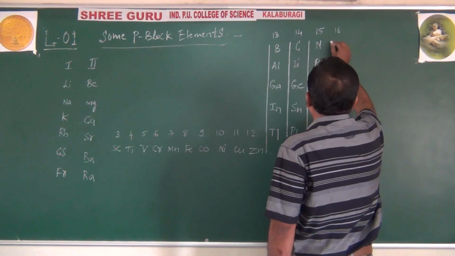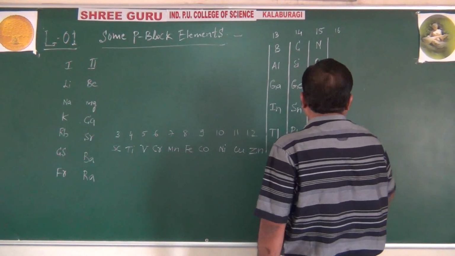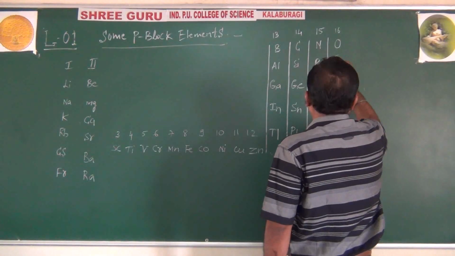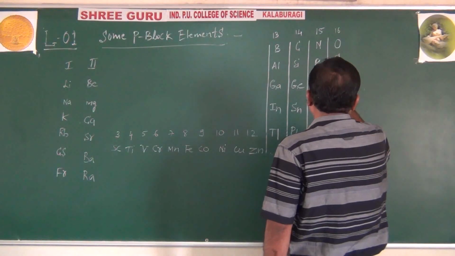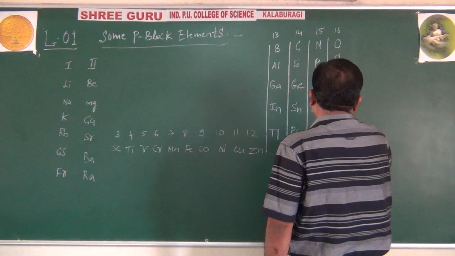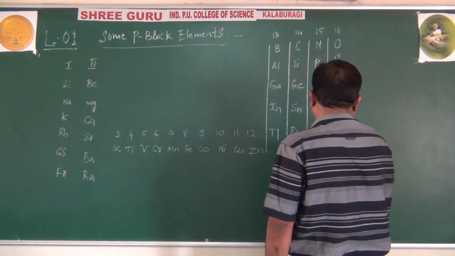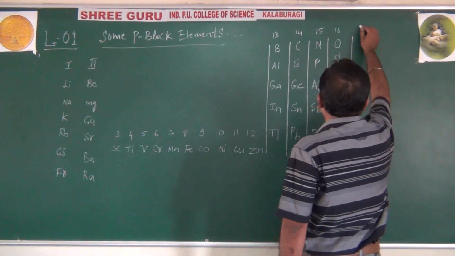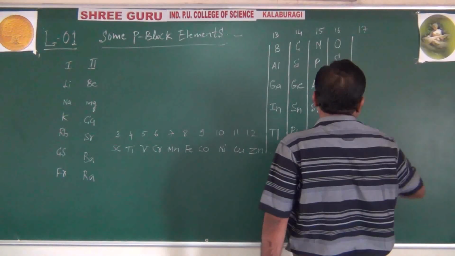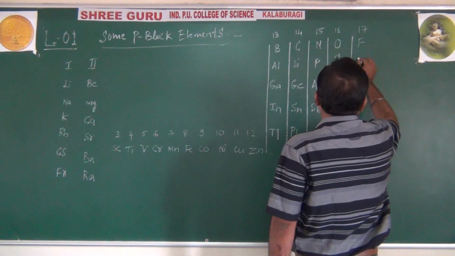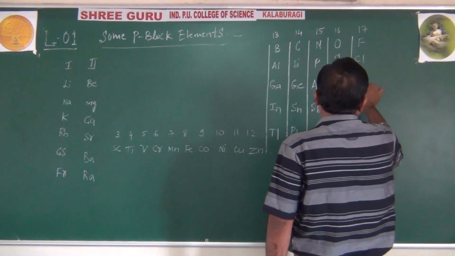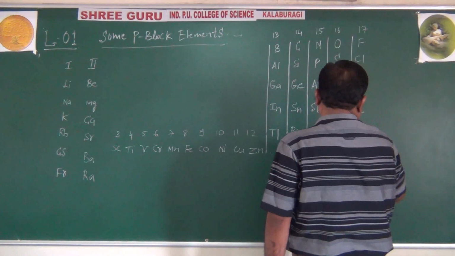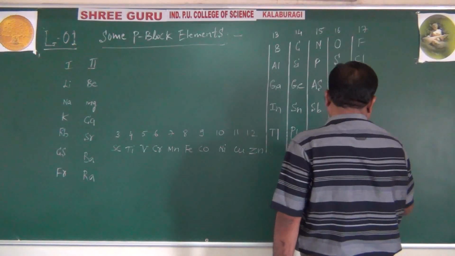16 group, that is the oxygen family: oxygen, sulfur, selenium, tellurium, and polonium. After 16 group, it's the turn of 17 group, which are called halogens: fluorine, chlorine, bromine, iodine, astatine.